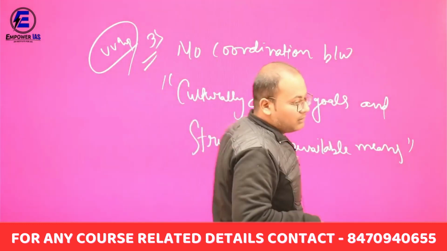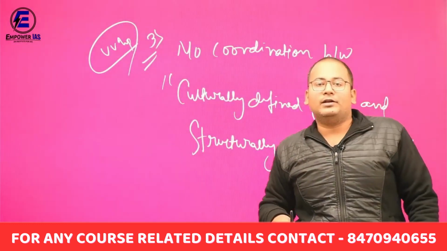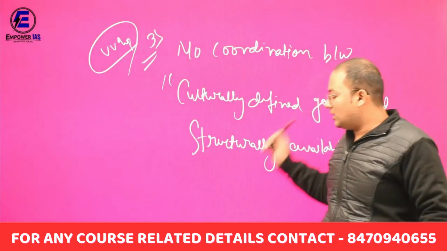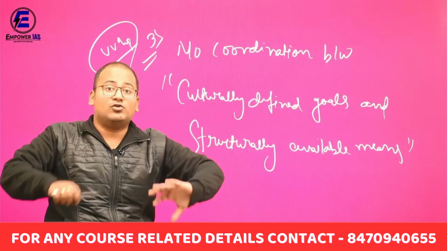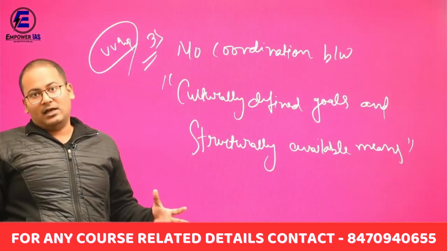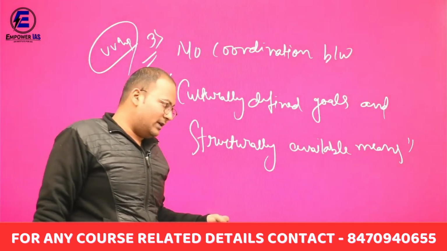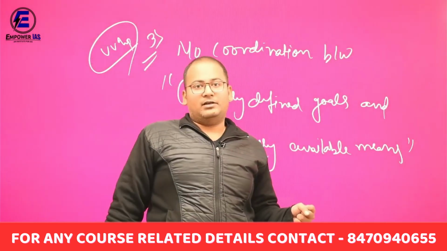This is very important. When there is a lack of coordination, when there is no coordination between the culturally defined goals and structurally available means, it leads to an anomic situation in the society, normlessness situation in the society that causes deviant behavior.